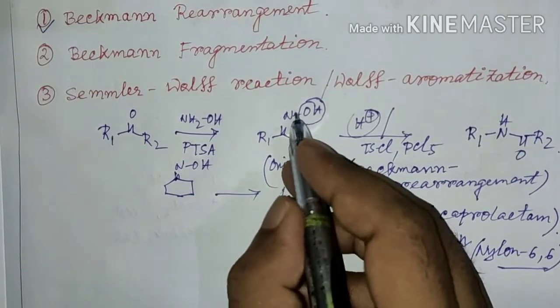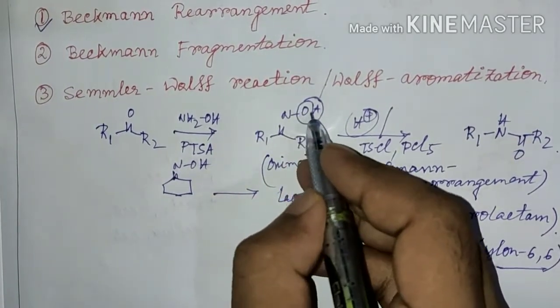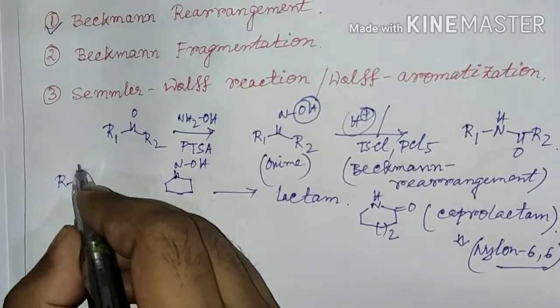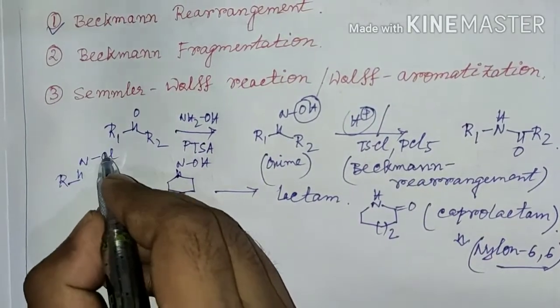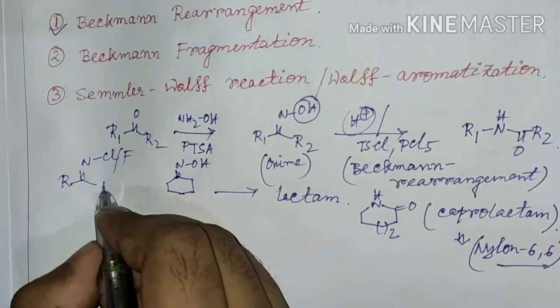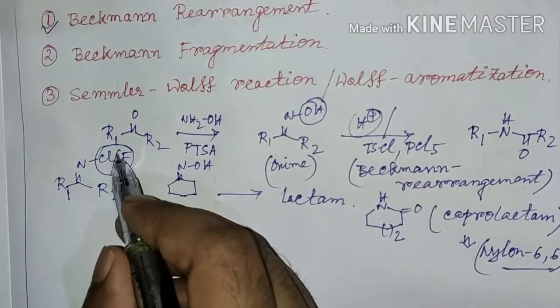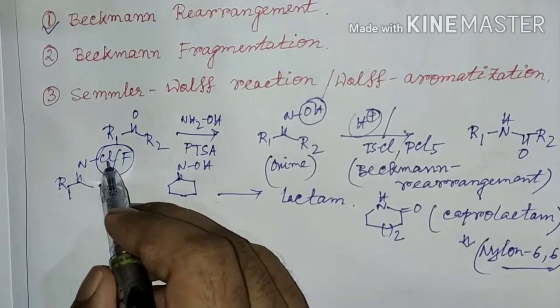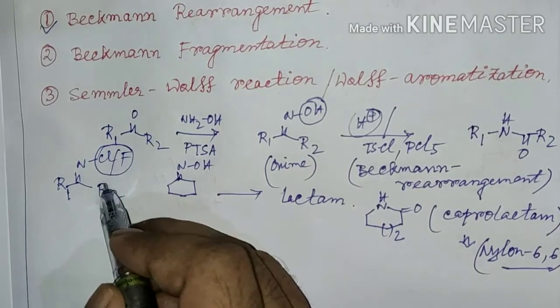And instead of N-hydroxy oxime, the reaction can also be performed with N-chloro or N-fluoro oxime. Though fluorine is not a good leaving group, the reaction can be performed with N-chloro or N-fluoro oxime.